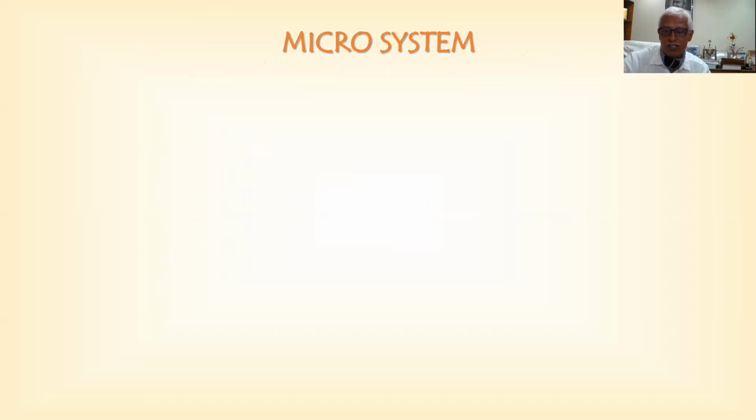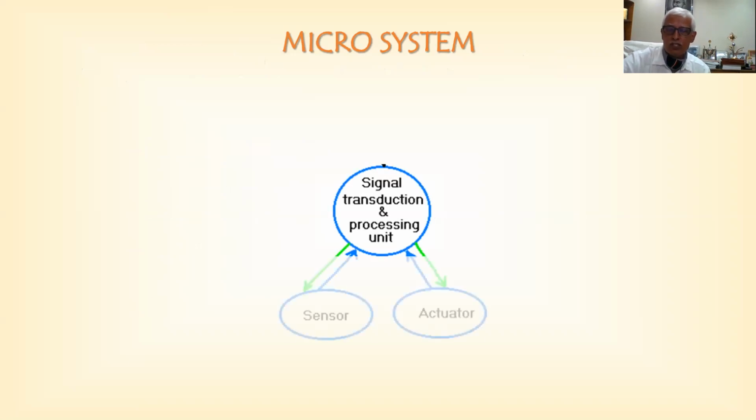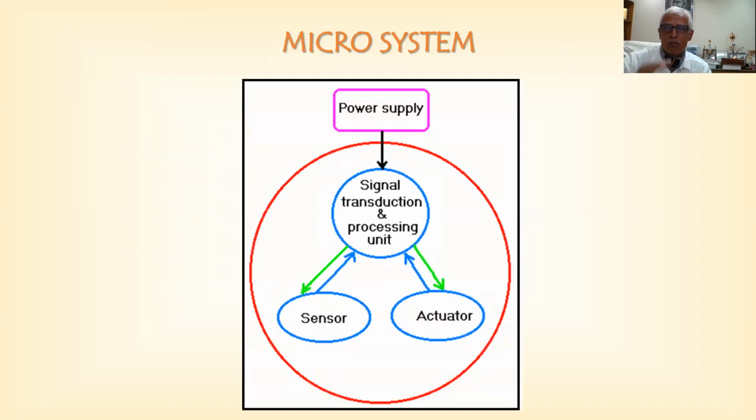So that's about applications. Now, what is a microsystem? There's MEMS, we call it a microsystem. We introduce all these elements, both the actuator and sensor together, we clubbed them, and this appears like this. So we have a signal and transduction unit, and these are the issues we'll be having, sensor and actuator kind of thing.